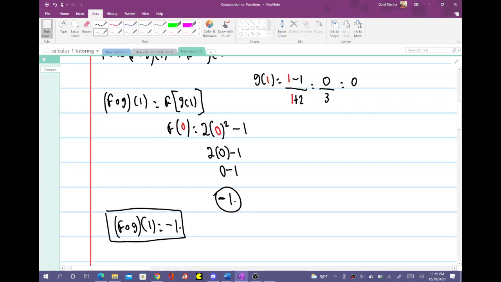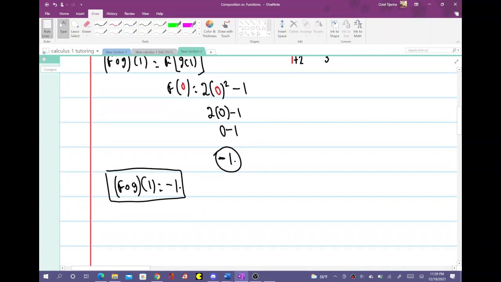So then what about g composed with f of 1? You're kind of doing it backwards now. So you're going to do g composed with f, and this little symbol means composed, by the way. This little circle that I make, it's not like fog or like goth. It's a little circle.